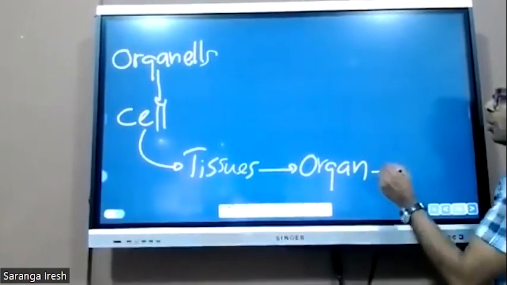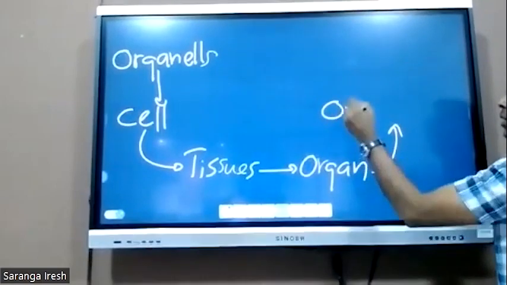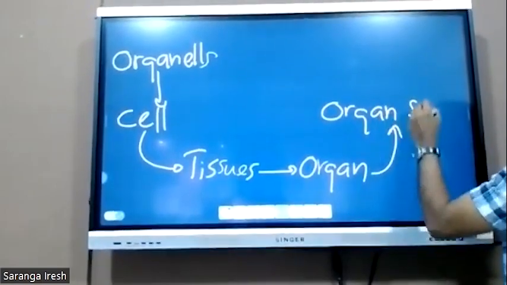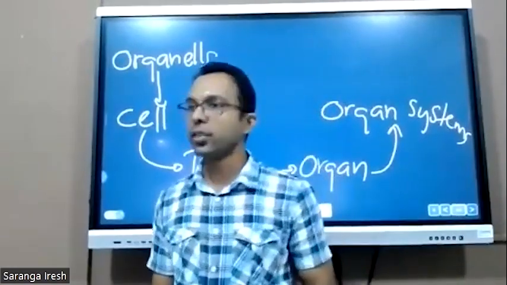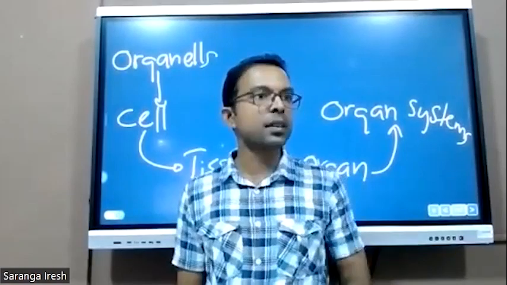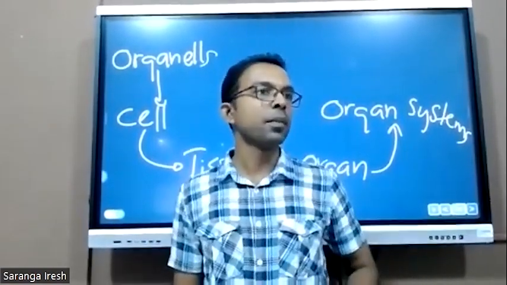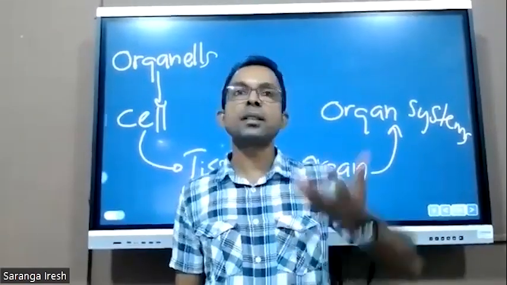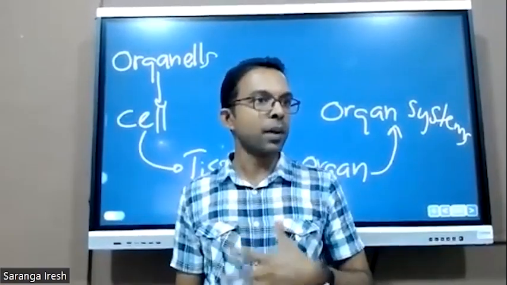Then these organs get connected one by one and create organ systems. For example, our digestive system has the esophagus, stomach, duodenum, small intestine, and colon. Our circulatory system has the heart, blood vessels, and blood.